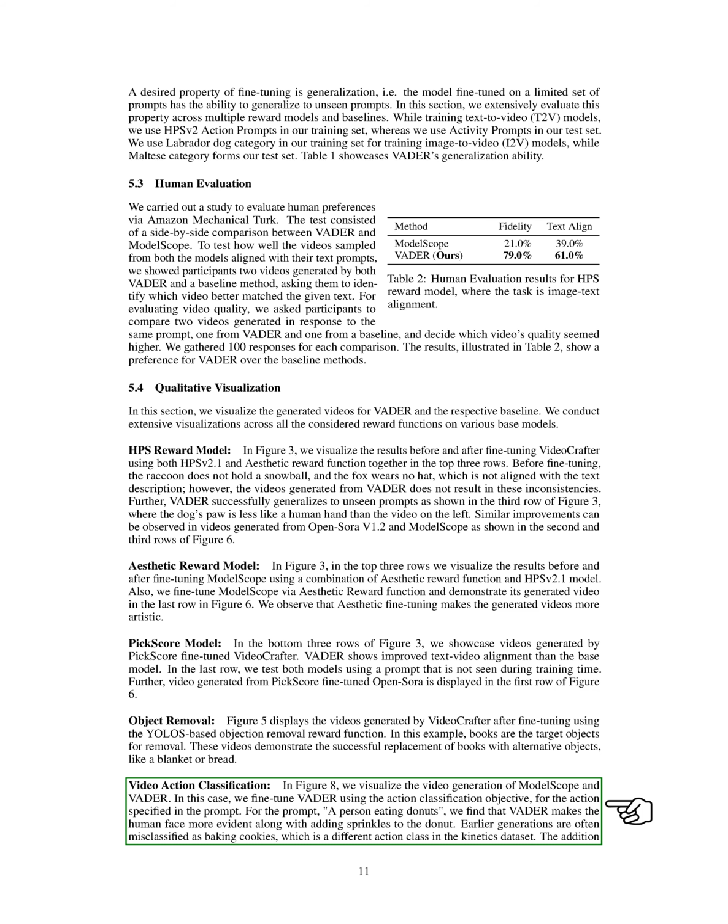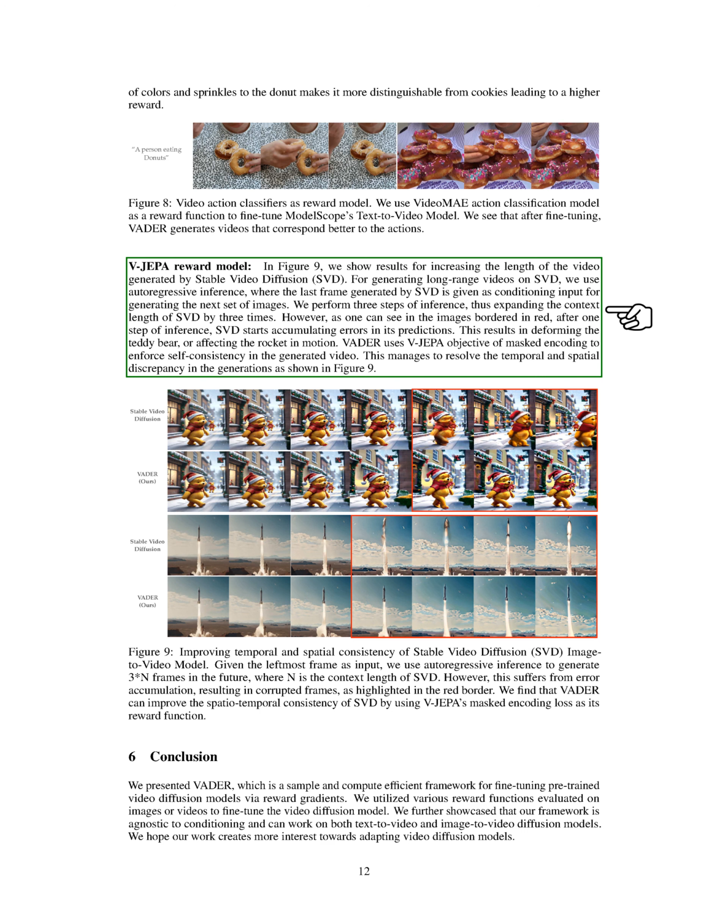Section: VJEPA Reward Model. In this section, we present the results of increasing the length of the video created using Stable Video Diffusion, SVD. To generate long videos with SVD, we employ autoregressive inference. This means that the last frame produced by SVD serves as input to generate the next set of images. By carrying out 3 inference steps, we extend the context length of SVD by threefold. However,